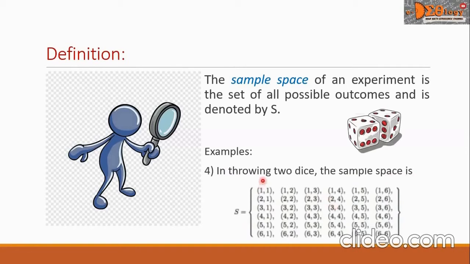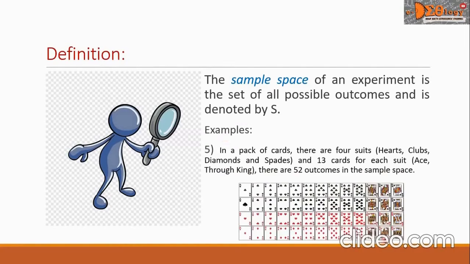The sample space starts with (1, 1) and ends up into (6, 6). Example 5, in a pack of cards, there are 4 suits, which are hearts, clubs, diamonds, and spades, and 13 cards for each suit, that is, from ace through king.